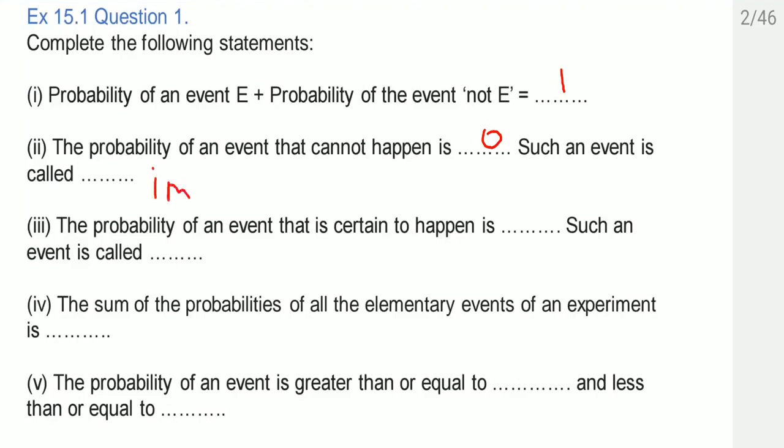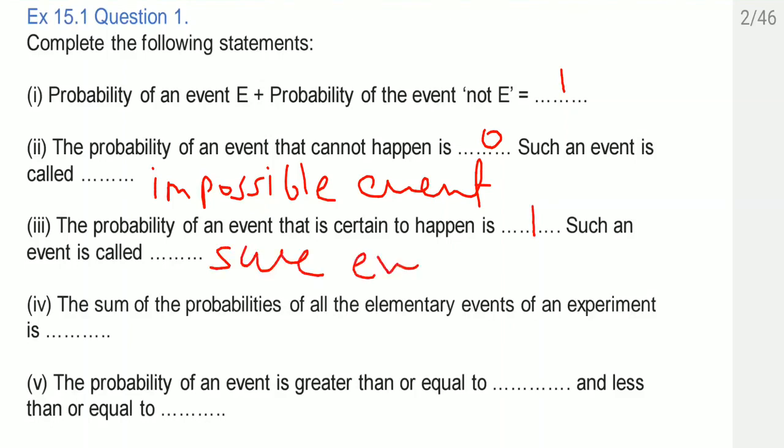Here, impossible event. Right? Because the event is not going to happen at all. Third one, the probability of an event that is certain to happen is 1, and such an event is called a sure event. Here, sure event.